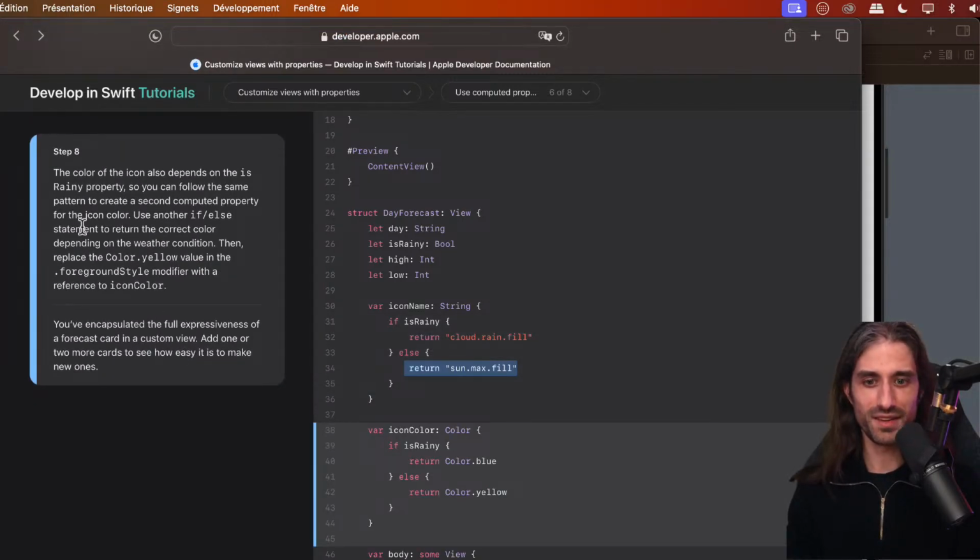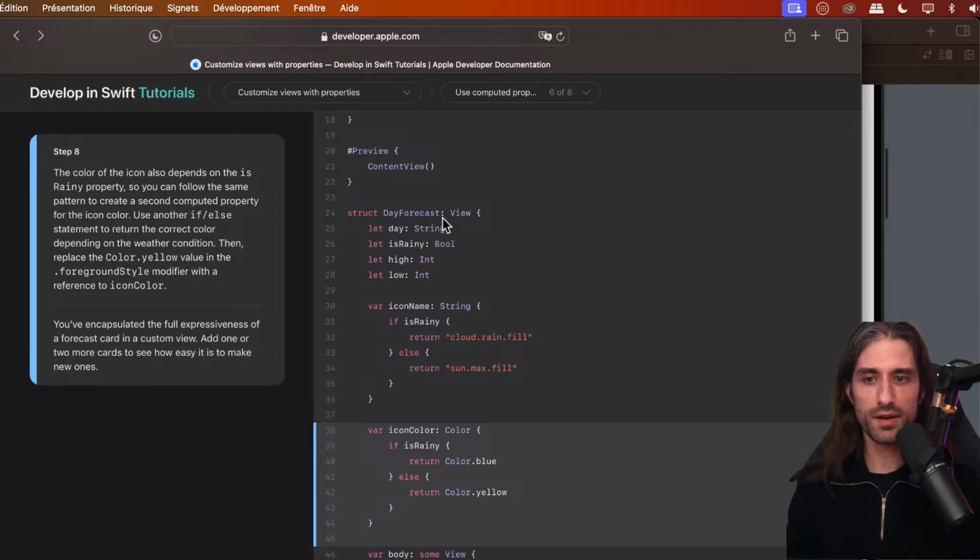And finally, as I was foreshadowing, the color of the icon also depends on the isRainy property, so you can follow the same pattern to create a second computed property for the icon color. Use another if-else statement to return the correct color depending on the weather condition, then replace the .yellow value in the foregroundStyle modifier with a reference to iconColor. Here, I would prefer we say a call to iconColor rather than a reference. And once it's done, we will have successfully encapsulated the full expressiveness of a forecast card, so the DayForecast view, in a custom view.